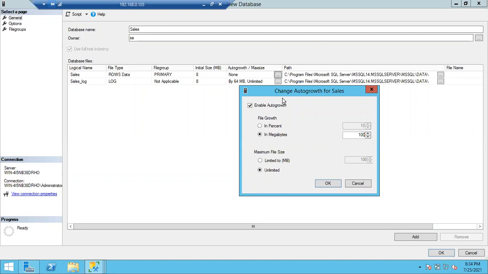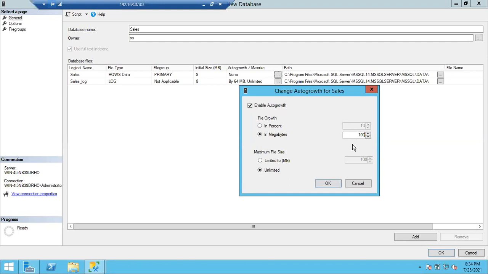You have 8 rupees. I gave you 100 rupees. How much will you have? 108. Same here. If your 8 MB is full and you are giving 100 MB here, the next size would be 108 MB.